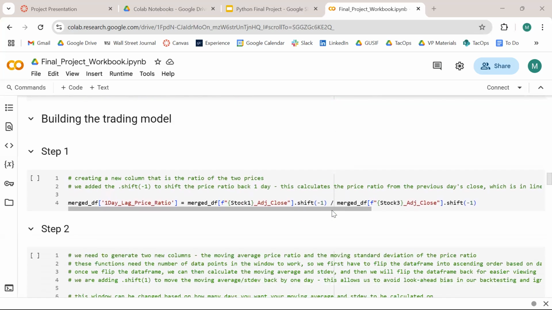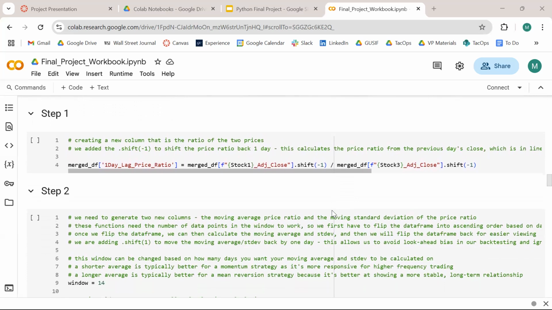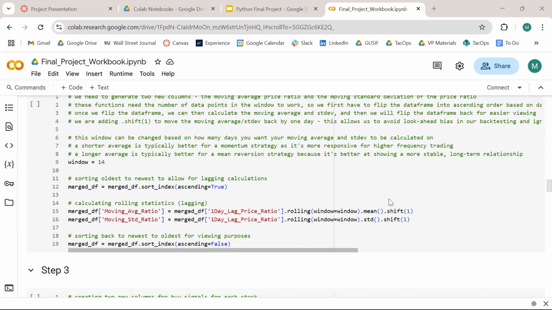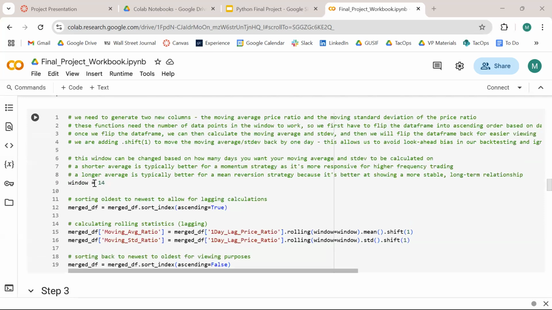Now we're getting into the trading model. We first created this new column, which is the 1 day lag price ratio, which is simply dividing their adjusted close from yesterday, dividing the two stocks' adjusted closes. And now what we did here is calculate a moving average ratio. Again, we made this customizable. You can change your window.